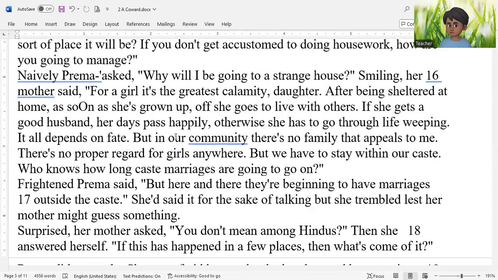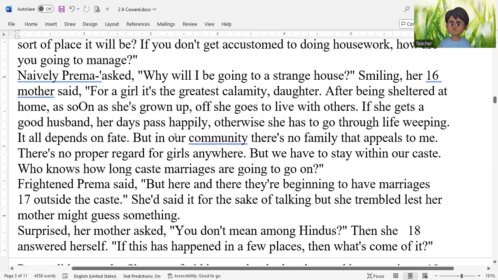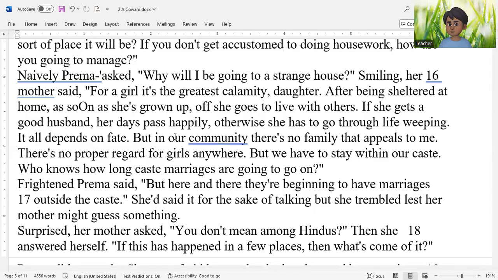Now, the story is getting more complex now. Here you read that when Prema says, "Why will I go to a strange house?" And look what the mother says, "For a girl, it is the greatest calamity." It means marriage. In traditional societies, marriage of a girl is something that brings disaster in her life because after the girl gets married, she falls under the control of her in-laws, she falls under the full control of her husband, she has no freedom.